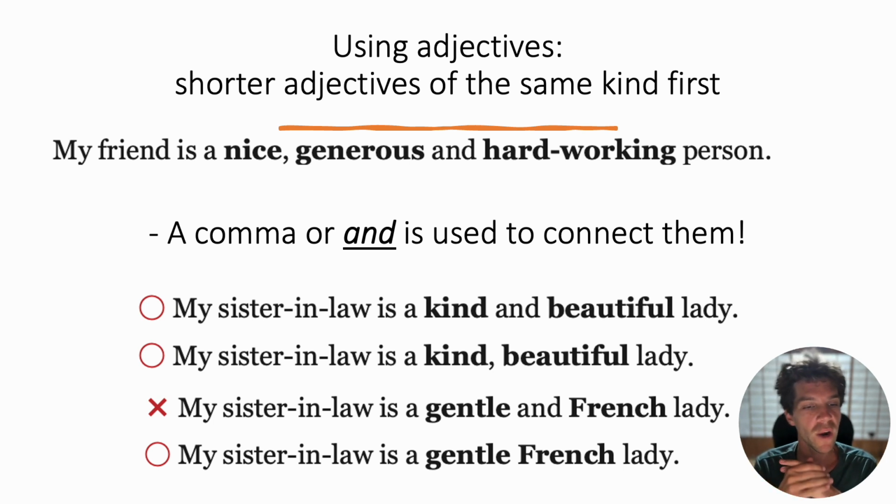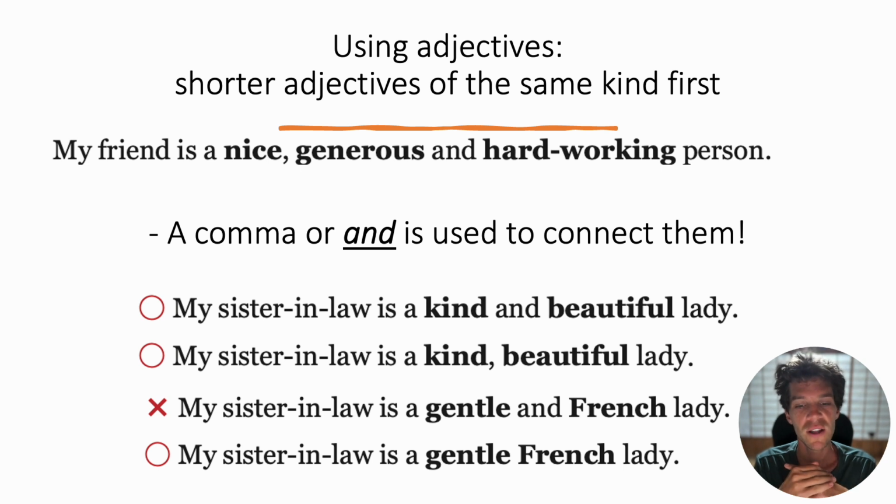However, when you write with two adjectives, you can write them with either a comma or "and." In this example, "my sister-in-law is a kind and beautiful lady," using "and," or "my sister-in-law is a kind, beautiful lady." They are both perfect. There is no difference between them in meaning.